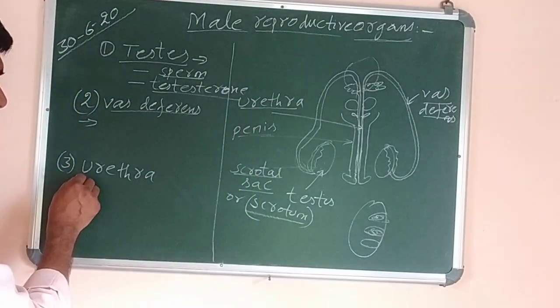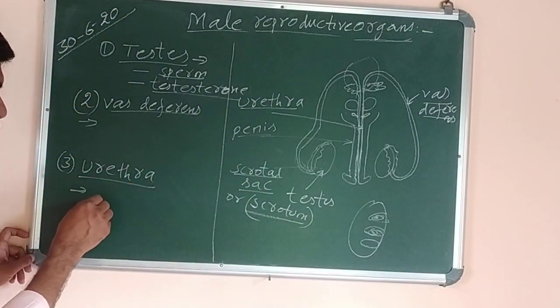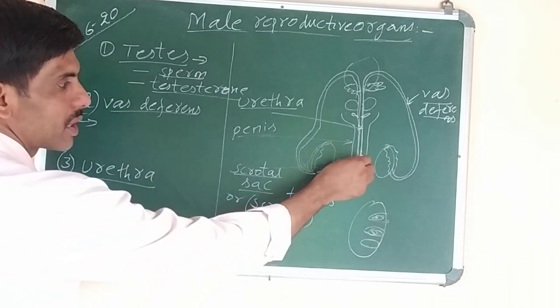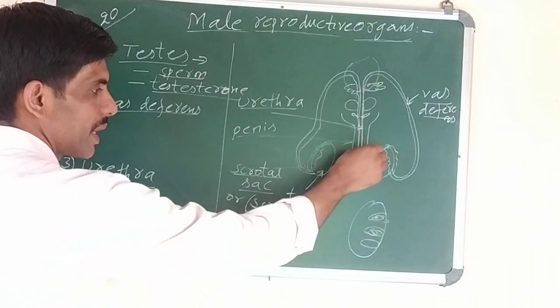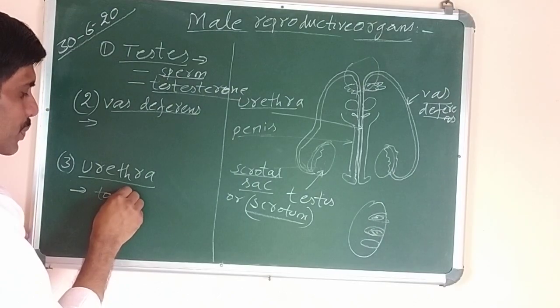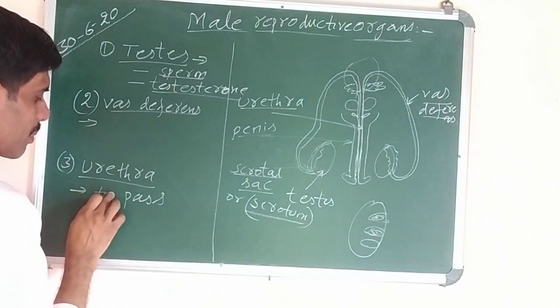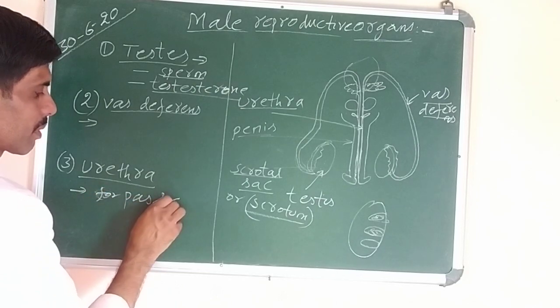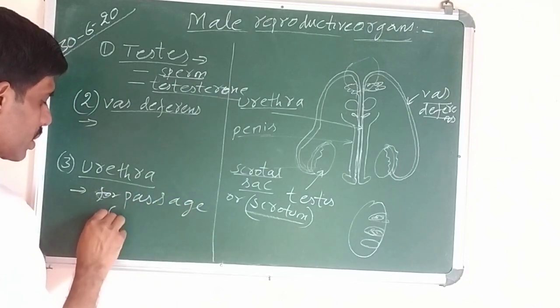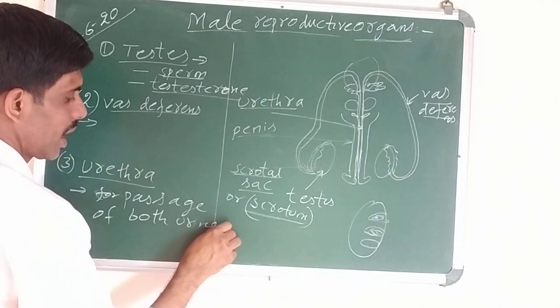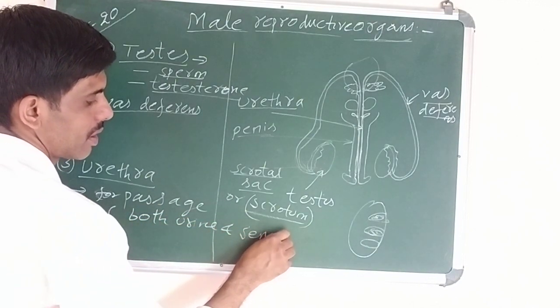Now what is the function of the urethra? Two functions are there. This is the urethra, it is inside the penis. So it helps for passage of both urine and semen. What is semen?